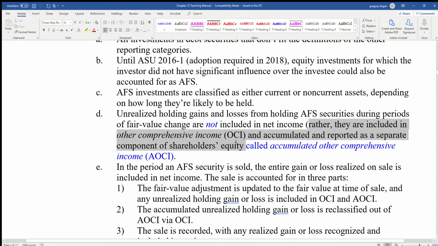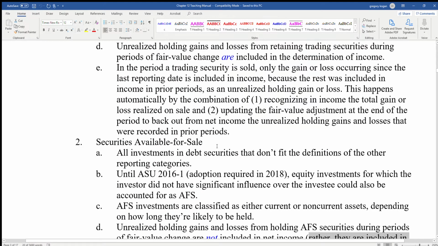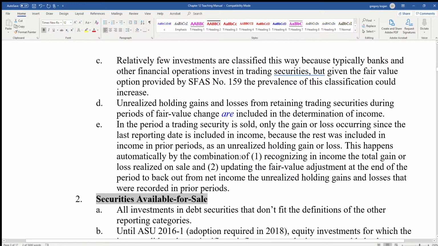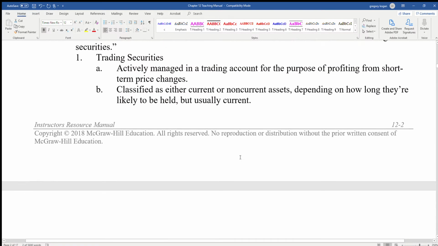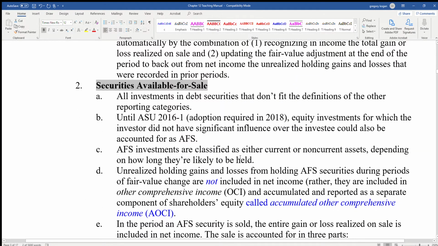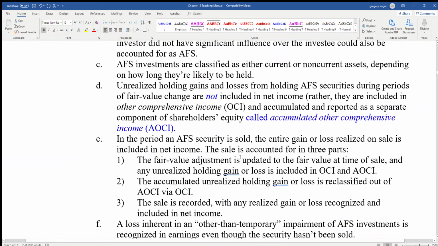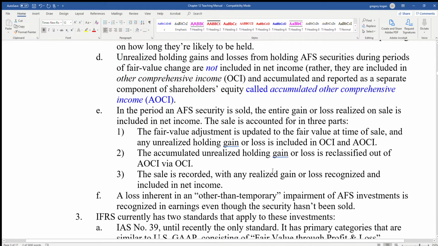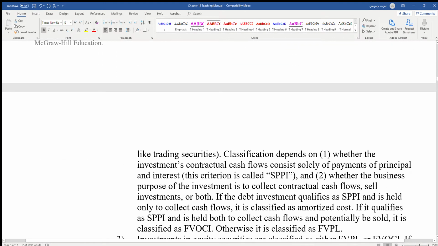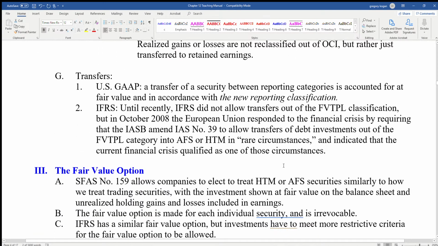So what happens is, if it is qualified as securities available for sale, in other words, something that you're not holding right now to be traded at all in the next coming period, in other words, you're going to hold it for the next 3 to 5 years, then what you can do is report the related unrealized gain or loss not in income but in other comprehensive income, which means it goes on the statement of changes in equity and doesn't show up in net income. We're going to look more into that and see what that actually means.